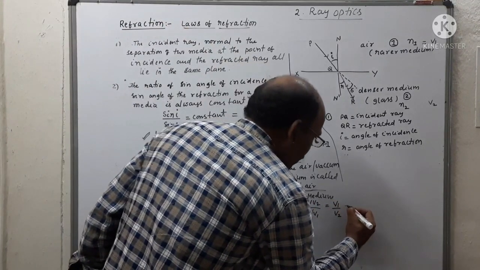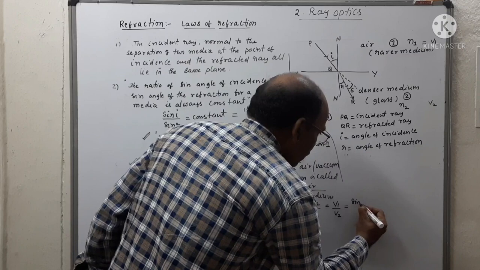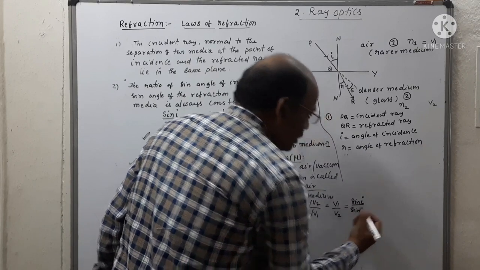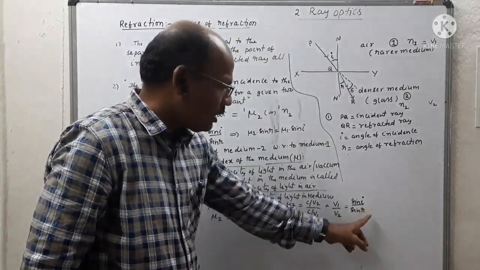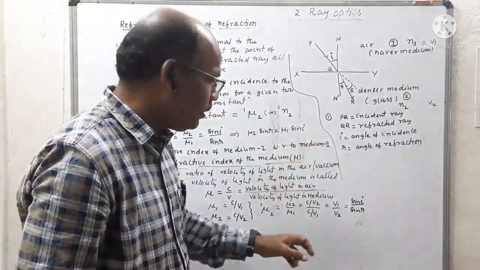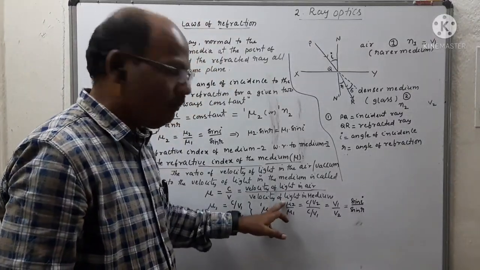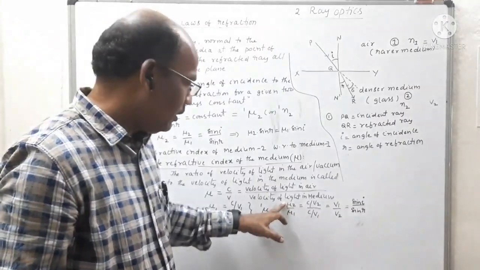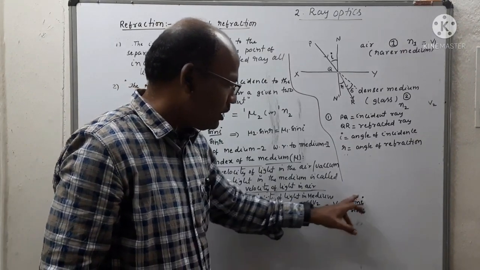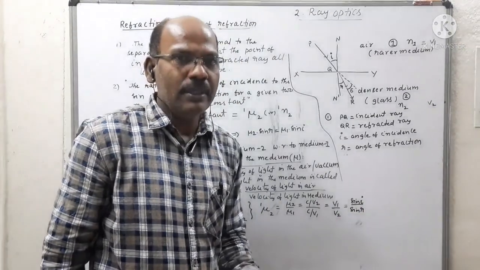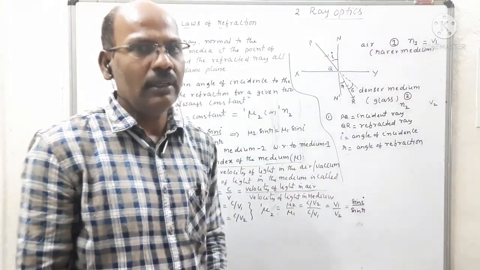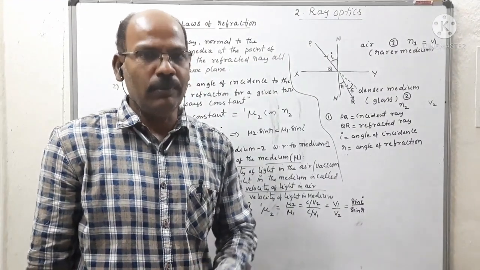This is the important relation between refractive indices, angle of incidence, angle of refraction, and the speed of light in the given two media. By using this formula, we can solve the simple problems.